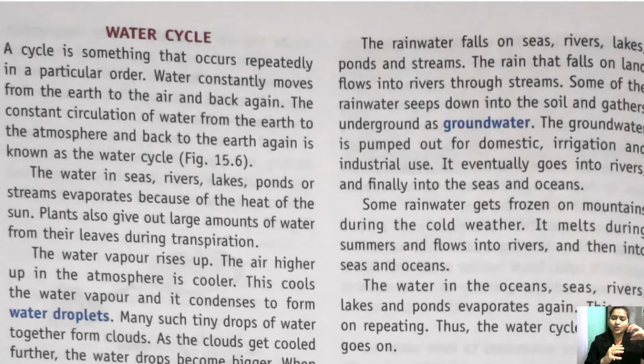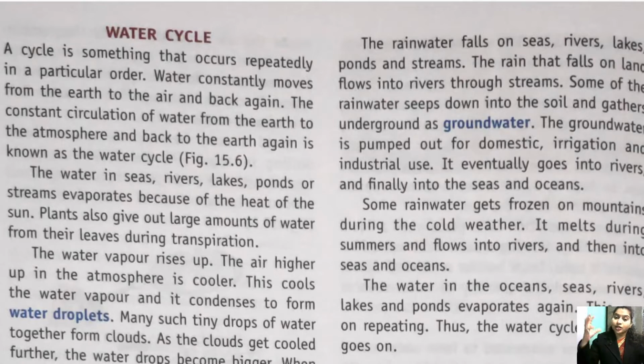When the sun rays fall on this river, lake, ocean and such water bodies, then what happens? The vapor is released, and as the vapor rises up, the temperature decreases. If the temperature decreases, it will condense there, and when it condenses, it will form a cloud. So the cloud that we see above in the sky is the condensation of this water vapor.